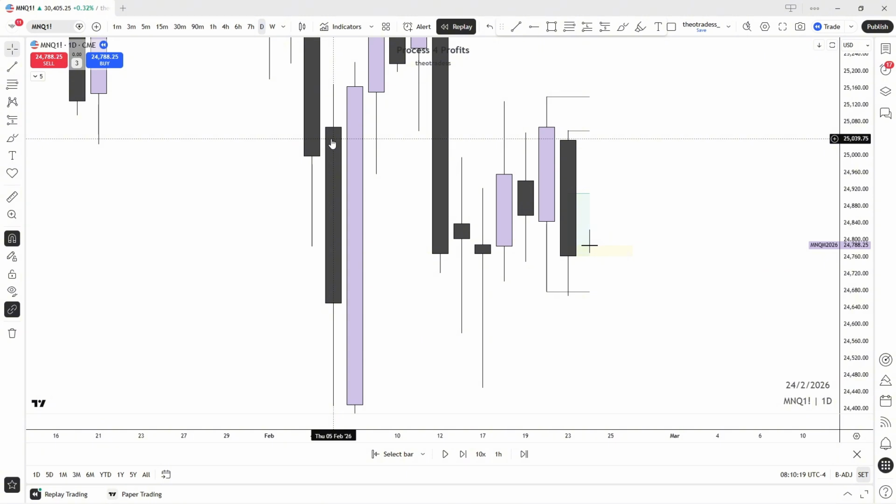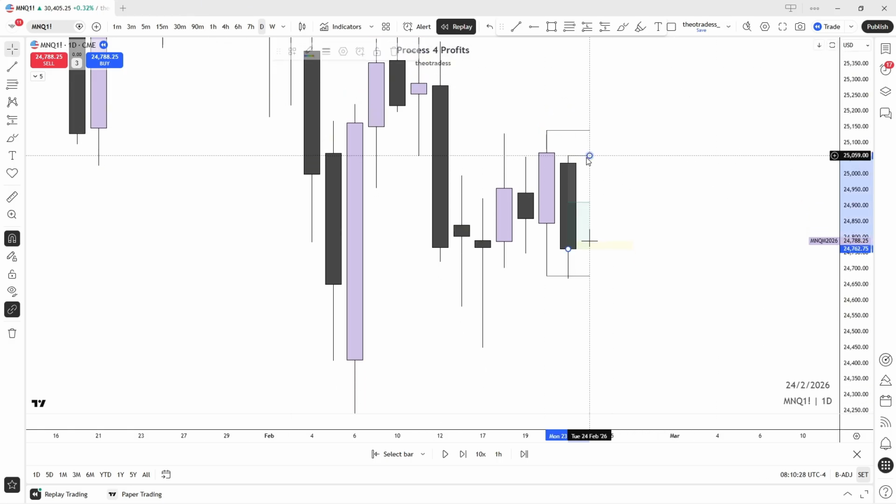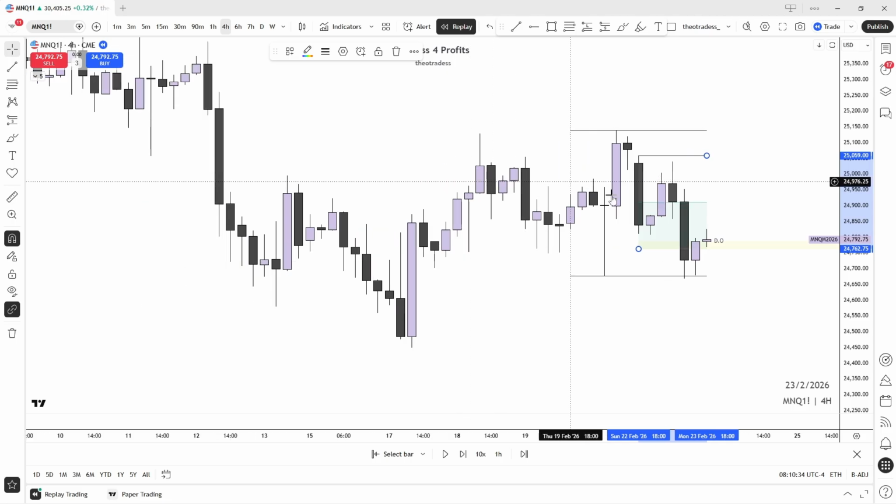So you need to have context as well. Just don't pattern trade this stuff. You need to have context. So now I've put in context here on this position. Yes, context on this position. Let's just check, just for pattern recognition's sake.